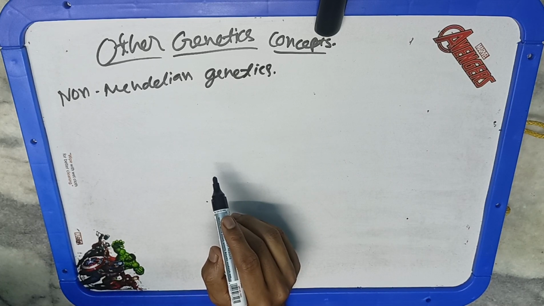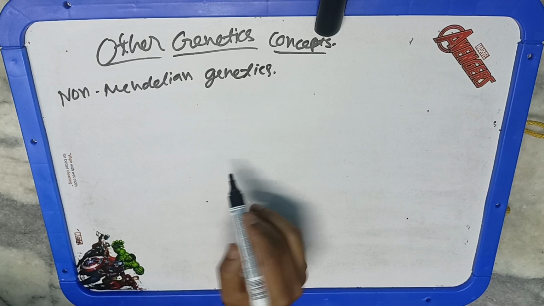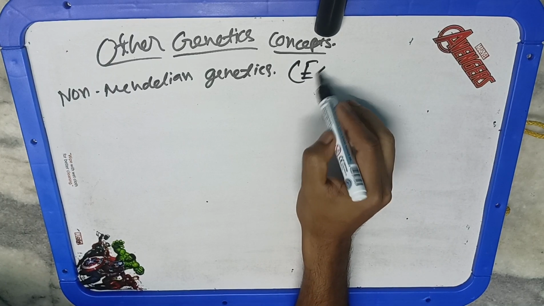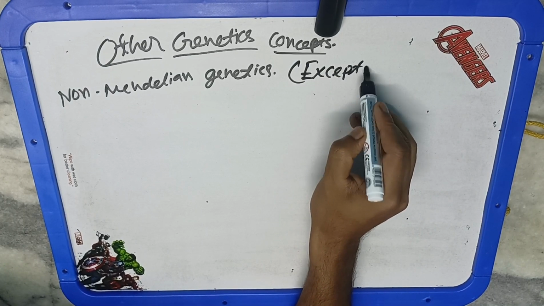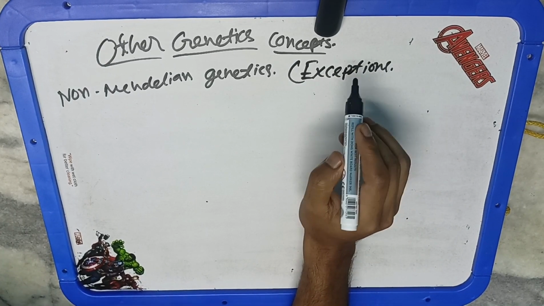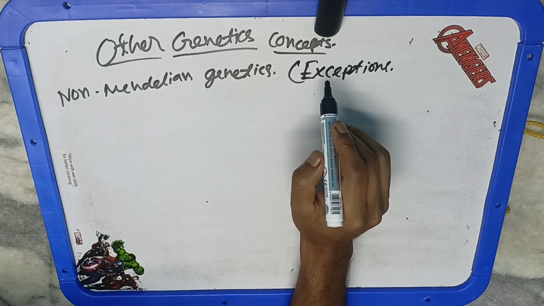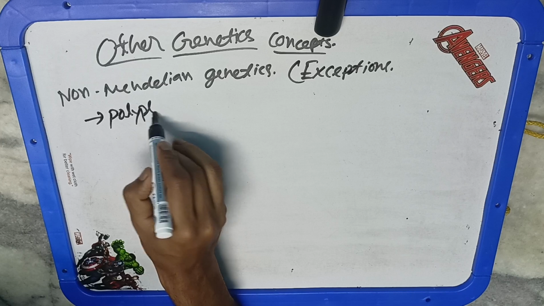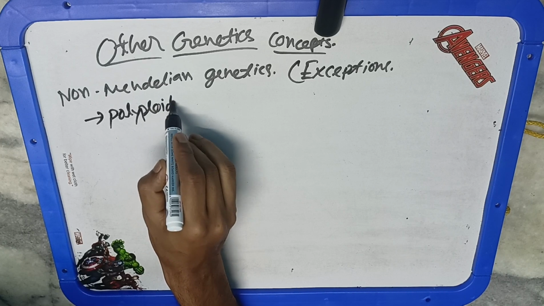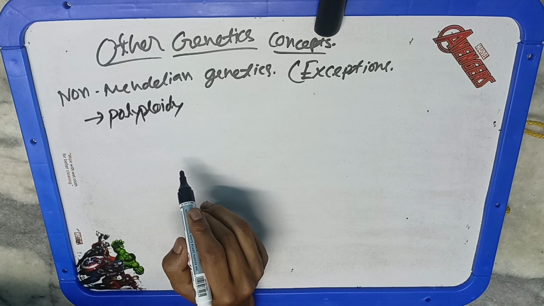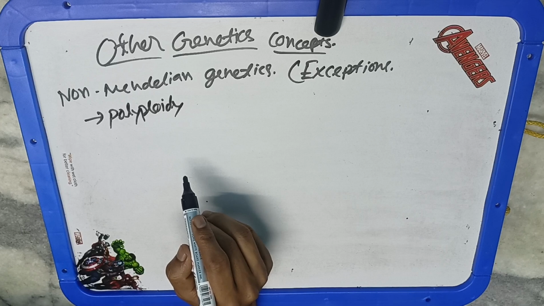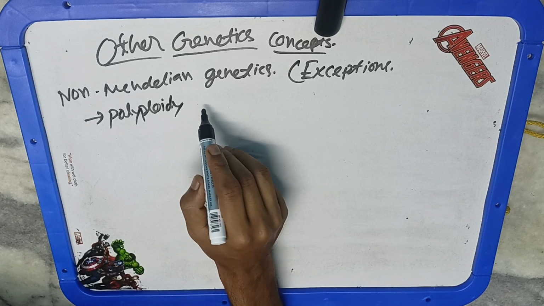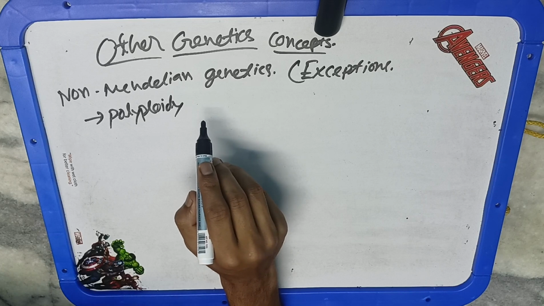Now we'll start. First we'll understand some of the exceptions to Mendel's law, then we'll discuss each and every exception in detail. The first and foremost is paramutation and polyploidy. Paramutation and polyploidy are exceptions to the law of segregation or law of purity of gametes. You know, the law of segregation and law of purity of gametes are given by Mendel. So these are Mendel's laws, but paramutation and polyploidy do not follow them.